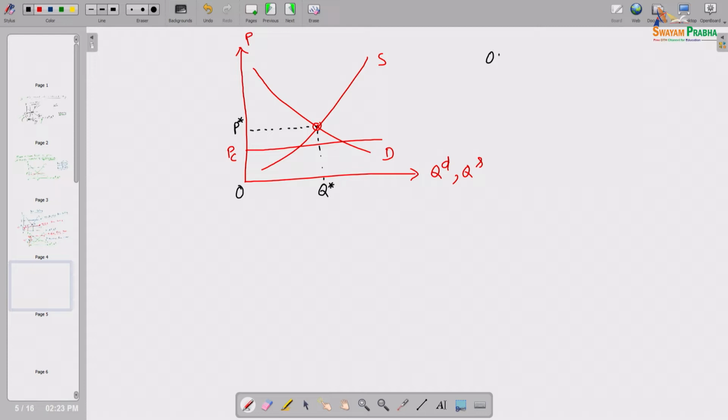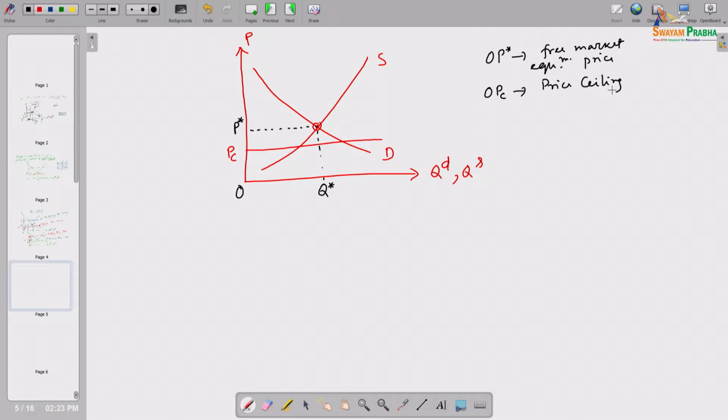So, OP star is the free market equilibrium price, and OPC is the price ceiling imposed by the government.